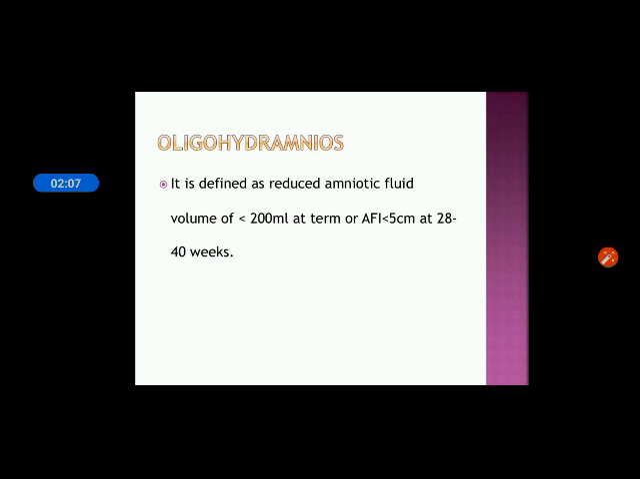So in the oligohydramnios condition, what happens? The amniotic fluid volume will be reduced, less than 200 ml at term. The normal amniotic fluid index is between 8 to 24 centimeter, but in oligohydramnios the amniotic fluid index will be less than 5 centimeter, between 28 to 40 weeks of gestation. So this is the definition of oligohydramnios.